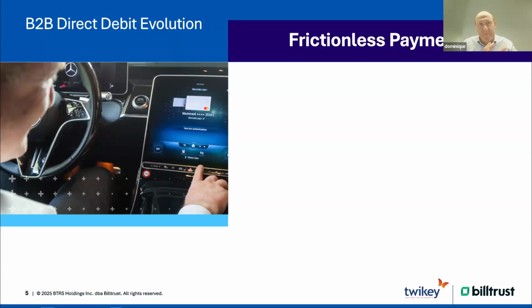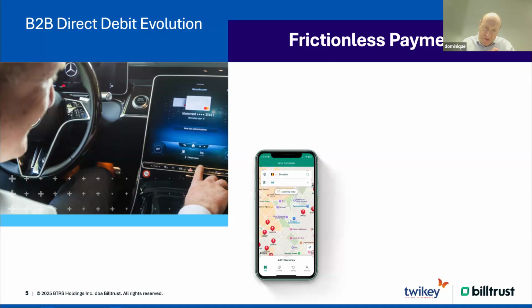Now, direct debits are one of the ideal instruments to have a kind of seamless payment experience. So here you see an example of Mercedes. They can include seamless payments also already in the car. It could be a credit card, or it could be a direct debit or other payment means. We will explain later on what are the different methods available for doing automatic collection. But what we really see in the market is that there are further trends to make it as seamless as possible and not disturb the end customer with extra actions like taking a card and so on. So if they can do it in an invisible way, that's one of the preferences.